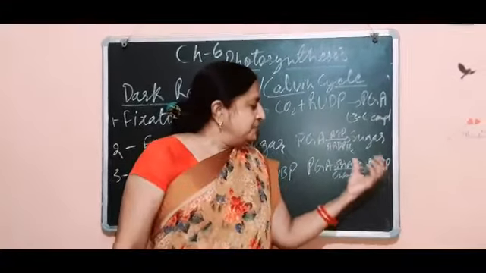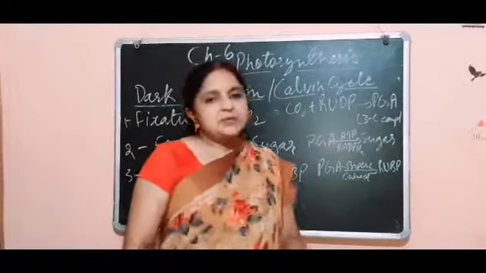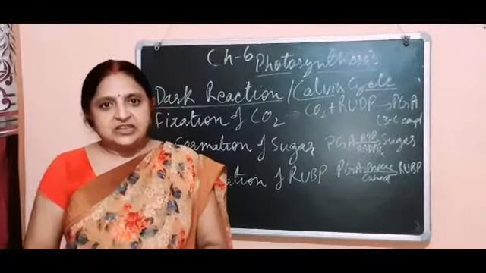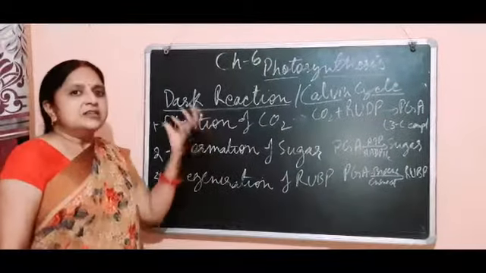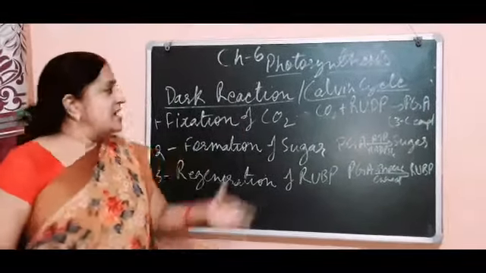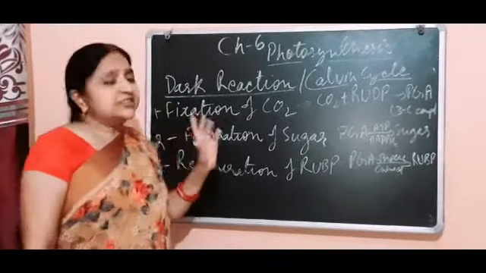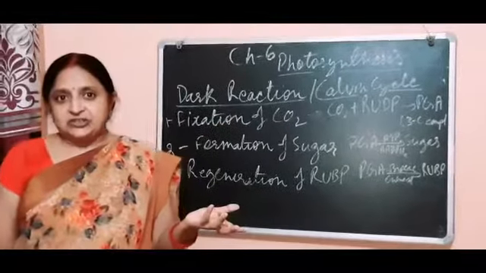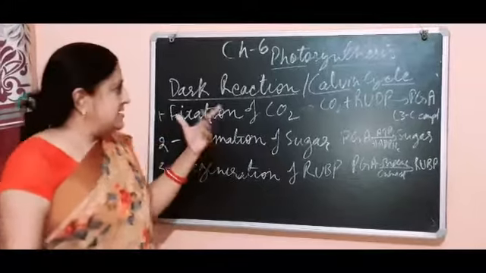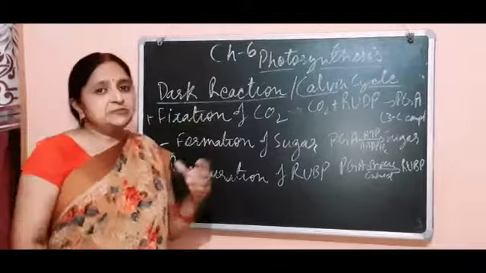RuBP is the ribulose 1,5-bisphosphate. And this RuBP is now ready for causing another photosynthesis reaction. This is all about the dark reaction. For this reaction light is not necessary, and this reaction occurs only because of the light reaction. So it is indirectly dependent on the light, but no light is required for this reaction.